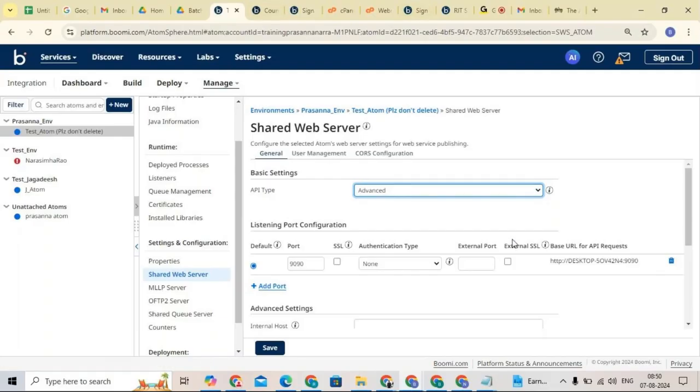Here you can see this is my base URL. This base URL is a combination of things. This is a protocol, HTTP is a protocol. Then this is a desktop, something is there, right? This is my laptop, whatever server I am using. That is the IP address. This is my laptop IP address. And it is concatenated with my port number, for this particular host, this particular server where it is hosted. So this is my IP address.